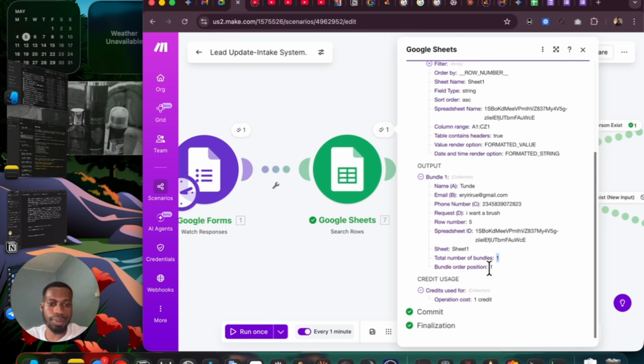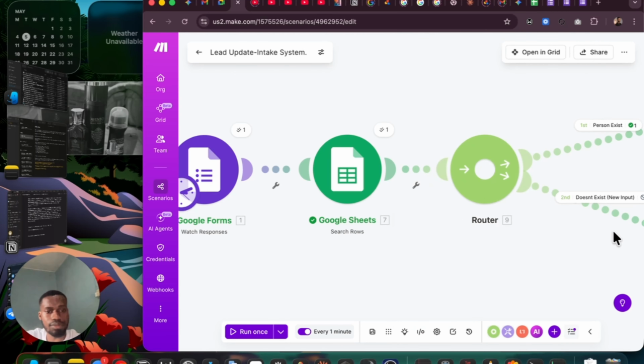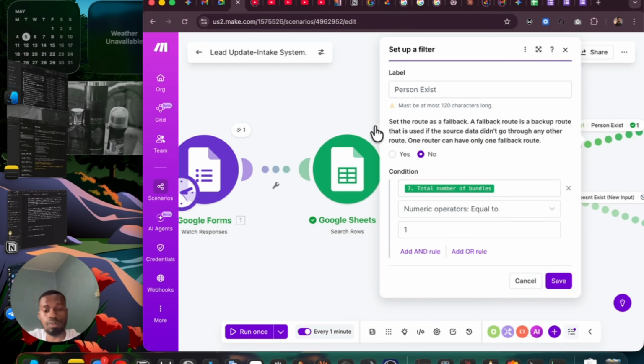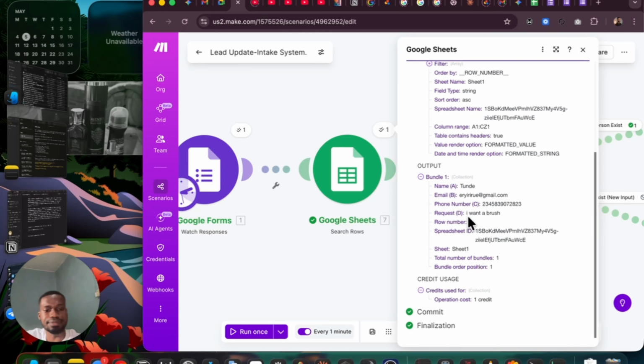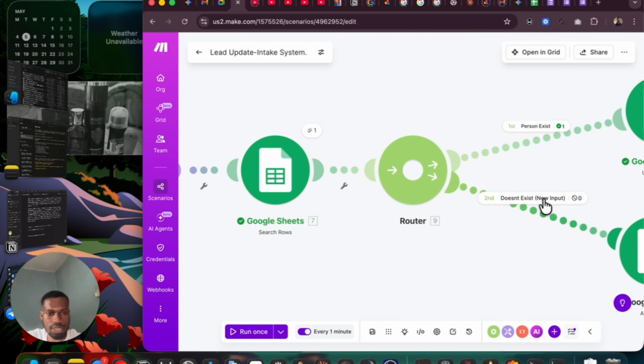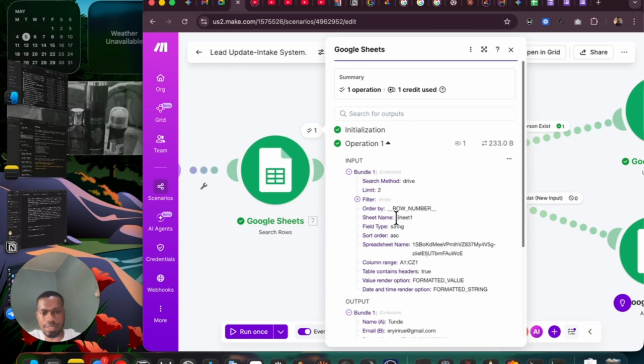Undo order position is to show a 1 as well. So it's going to show a 1 here as well. But where I'm using the bundle, I think I'm using the bundle order position, total number of bundles, since it's basically the same thing. So I can use that. But if the person was a new input, the person would have shown as 0.